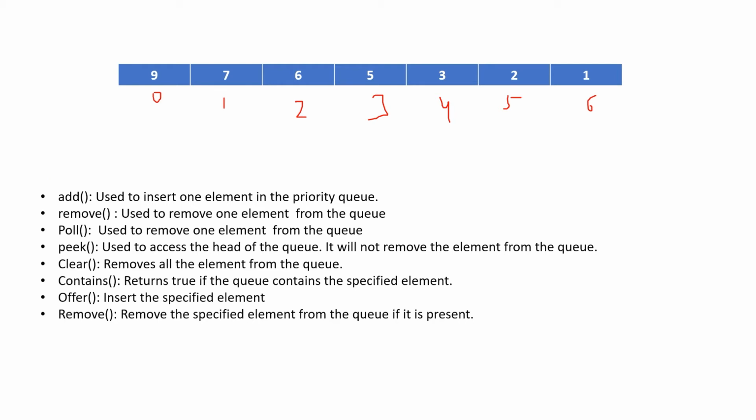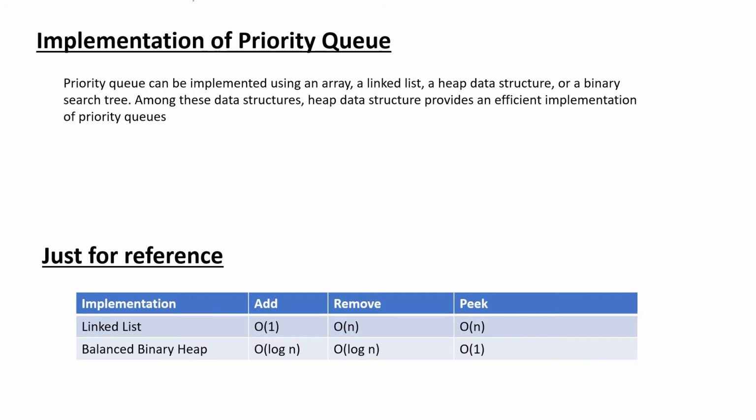This priority queue is basically a queue, right? It can be implemented using an array or a linked list or a heap data structure or a binary search tree. Among all these data structures, the most efficient way to implement this priority queue is using the balanced binary heap. We can implement it using the linked list also, but the performance of the balanced binary heap is the best.